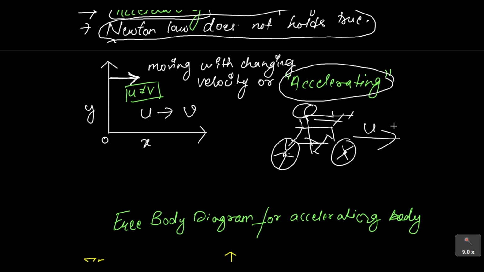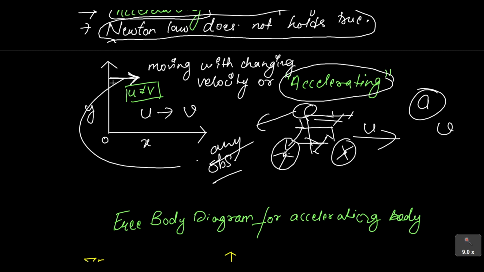Sometimes you will have to increase your velocity and sometimes you have to decrease your velocity. Therefore there is acceleration. If this person makes any observation, which kind of frame of reference is he in? He is in a non-inertial frame of reference.